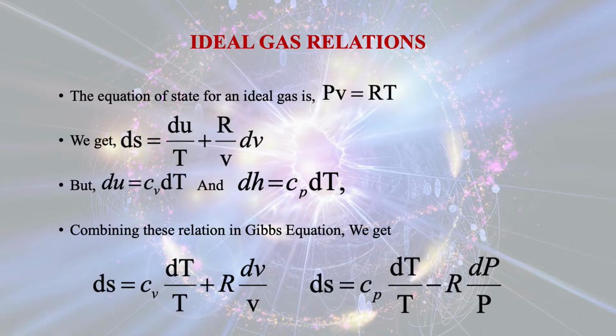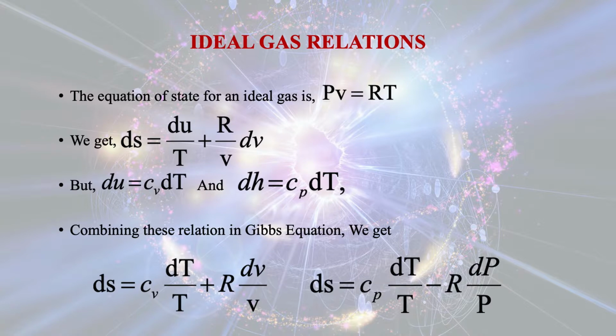Ideal gas relations. We know very well that Pv is equal to RT, where small v is defined as the specific volume. So we start with ds is equal to du by T plus R by v dv, but du is equal to Cv dT and dH is equal to Cp dT.